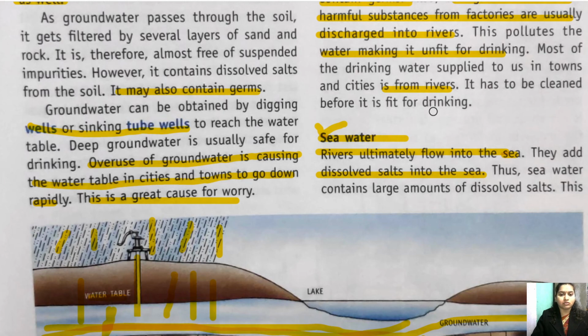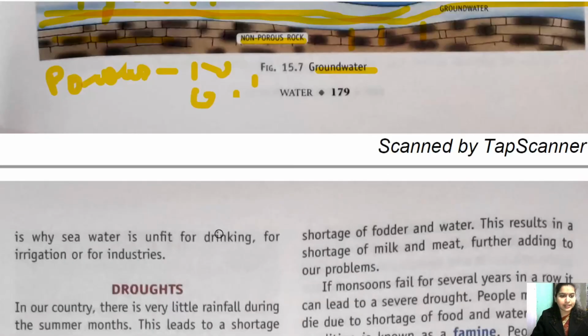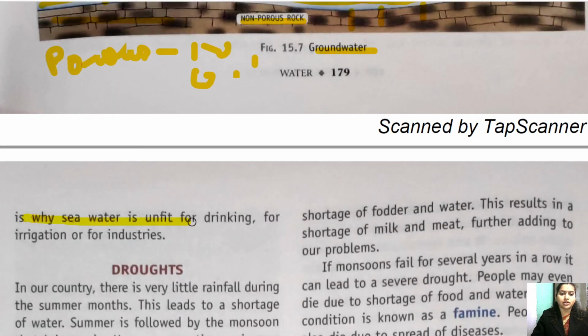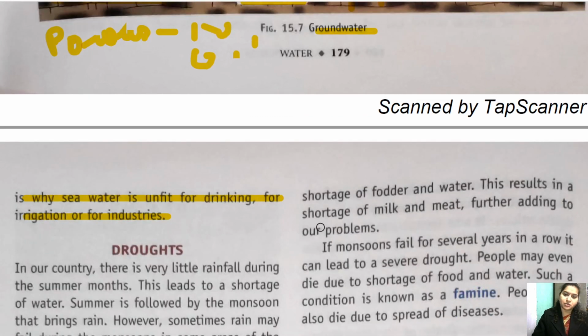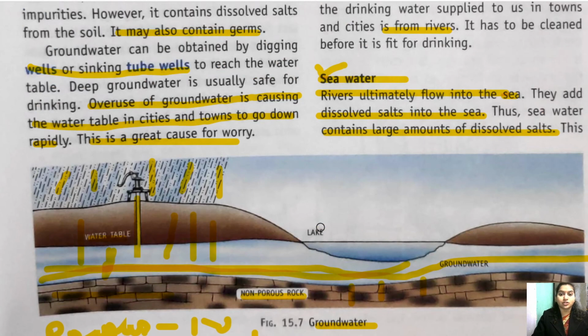So, though it is present in abundance, it is not fit for use. Thus, seawater contains a large amount of dissolved salt. This is why seawater is unfit for drinking, for irrigation, and for industries. We cannot drink it, we cannot use it.